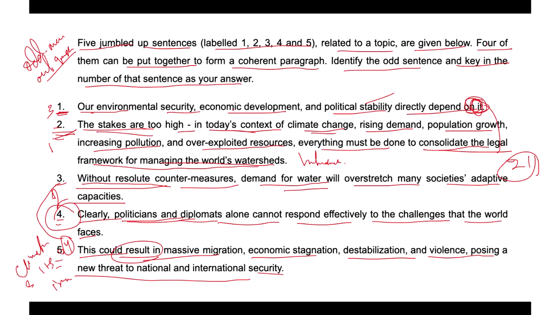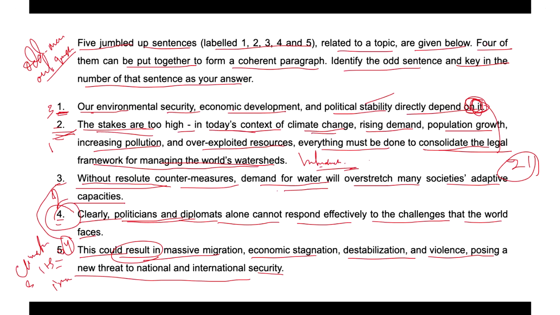In that case, option two is the introduction, and option one will follow it. Then statement three presents a scenario: without resolute countermeasures, demand for water will overstretch many societies' adaptive capacities.